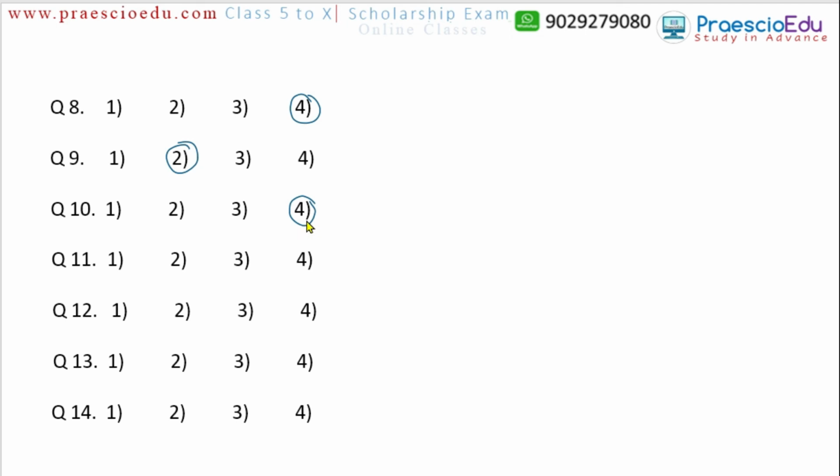So this is the correct option. Now question 11: option 1, day and night; option 2, girl and woman; option 3, poor and rich; option 4, joy and sorrow. Options 1, 3 and 4 are all opposite words, that is antonyms, but option 2, girl and woman, are not antonyms. So option number 2 for question number 11 is the correct answer.